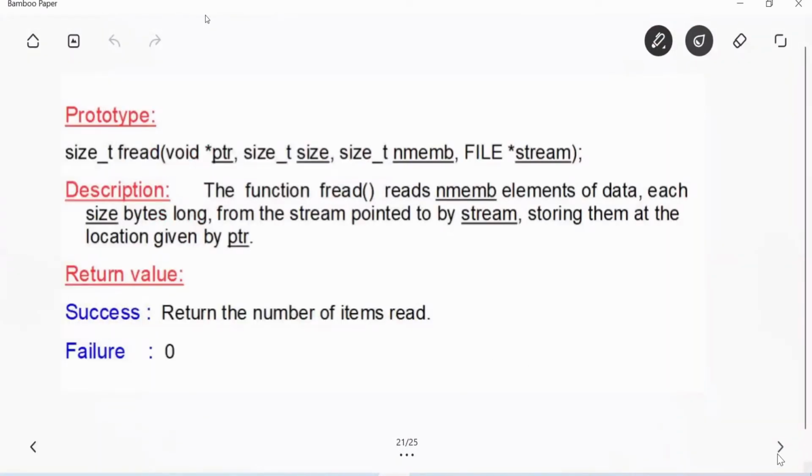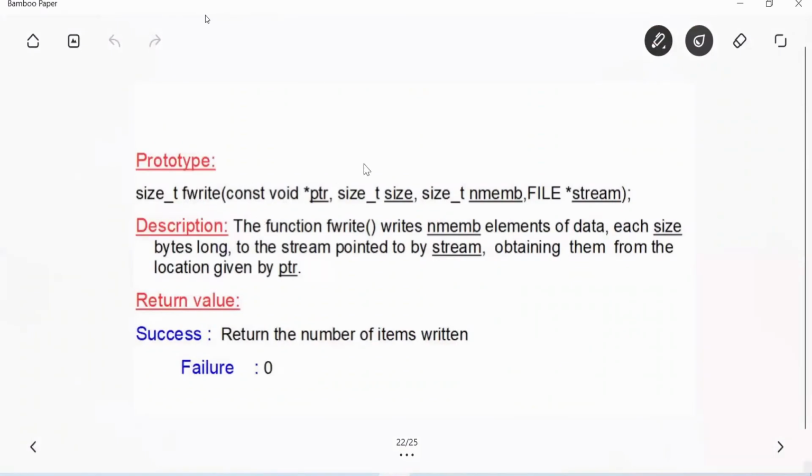fwrite. First, you copy the fwrite prototype. All of you copy the fwrite prototype. How many arguments does this fwrite have? 1, 2, 3, 4 arguments. Four arguments to this fwrite.